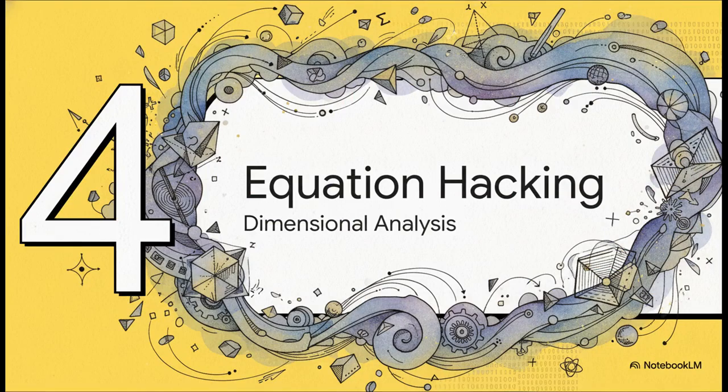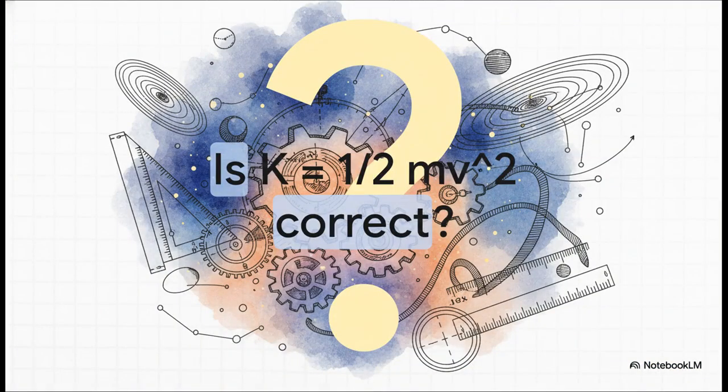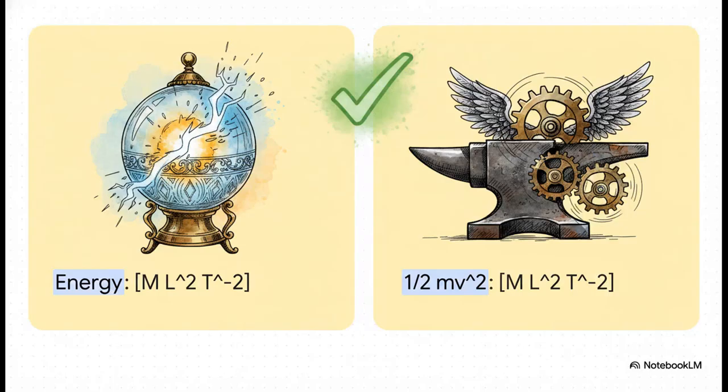All right, Section 4. This is where it gets really fun. Equation hacking, also known as dimensional analysis. We can literally use dimensions to interrogate the universe itself. Take the extremely famous formula for kinetic energy. K equals 1/2 mv squared. It looks incredibly elegant on paper, but how do we actually know it's mathematically sound without running a single physical experiment? Well, we test its dimensional consistency.